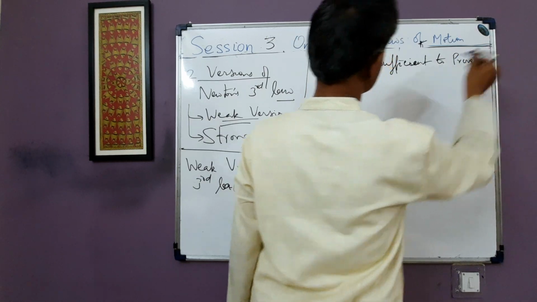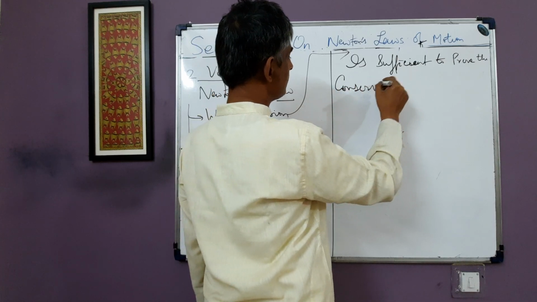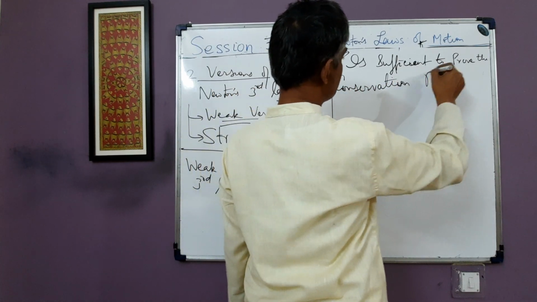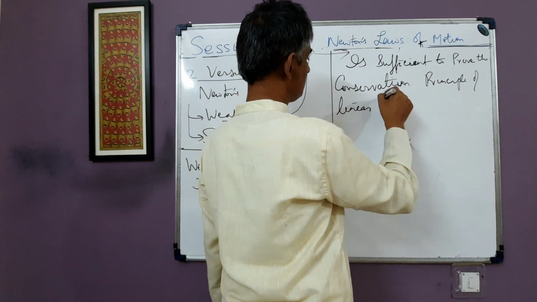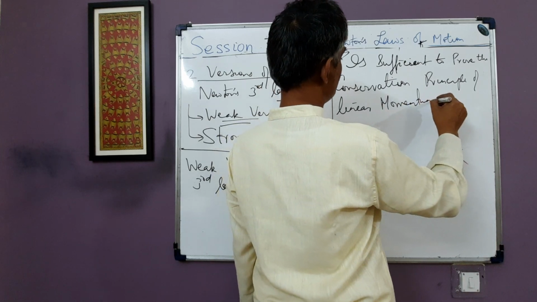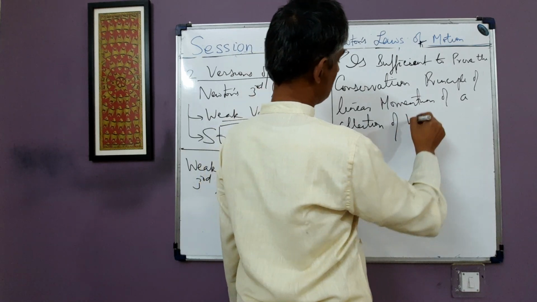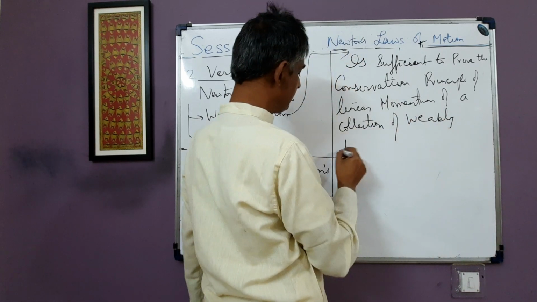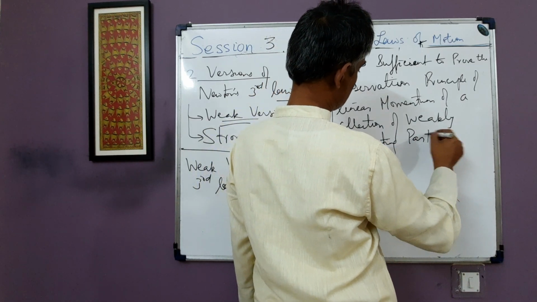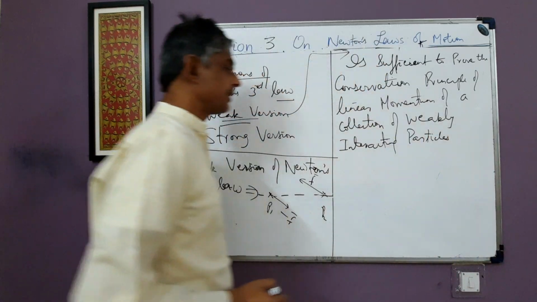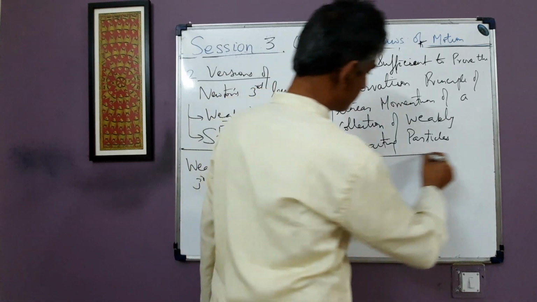Sufficient to prove the conservation principle of linear momentum of a collection of weakly interacting particles. Collection of weakly interacting what? Particles. So this is the weak version which I have explained, okay?